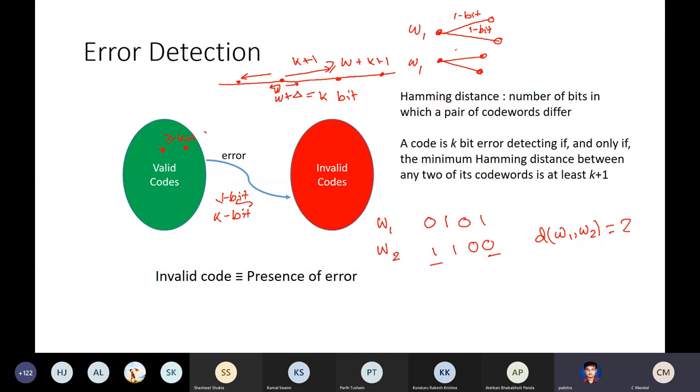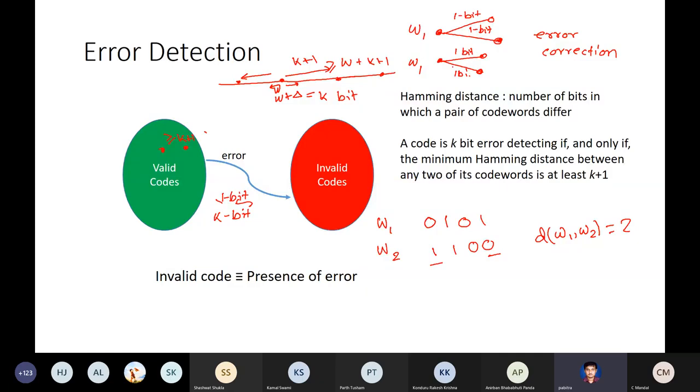Okay, it gets perturbed to it. But what we want in error detection is that after perturbation, this should not be a valid code word again. This should not be what we get after error perturbation. Then only the scheme of error detection will work.